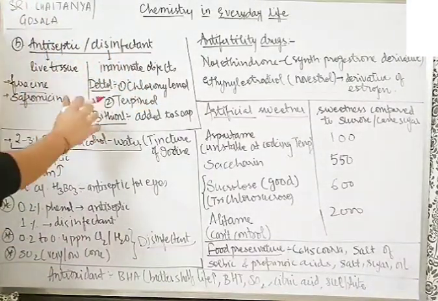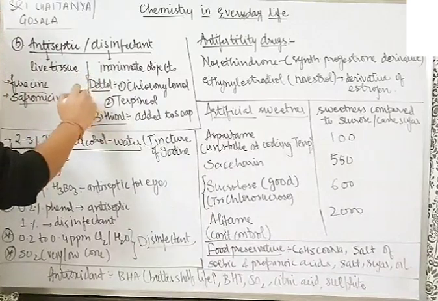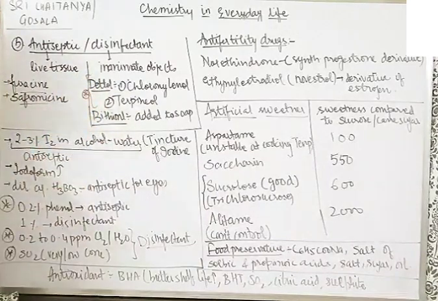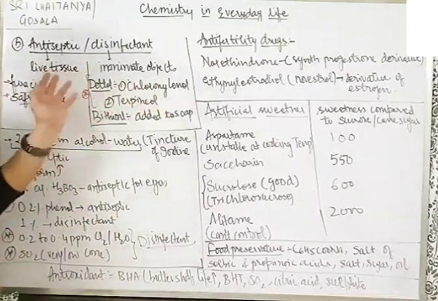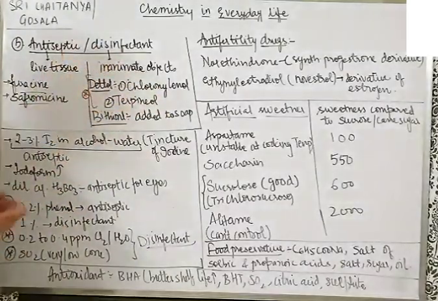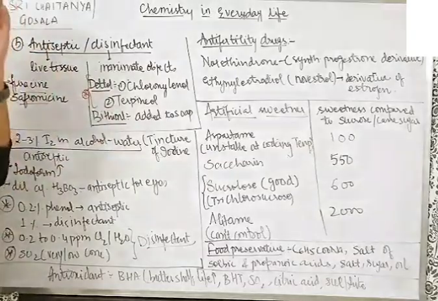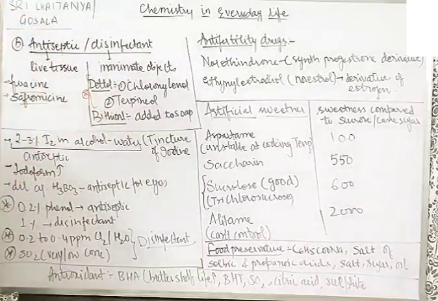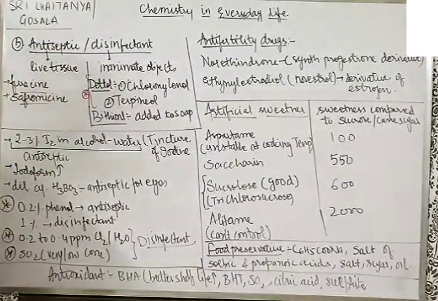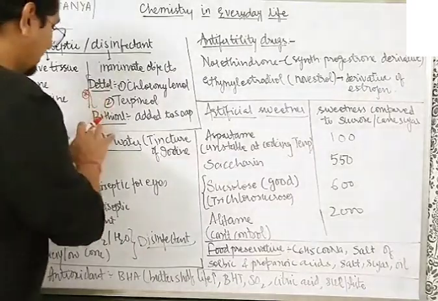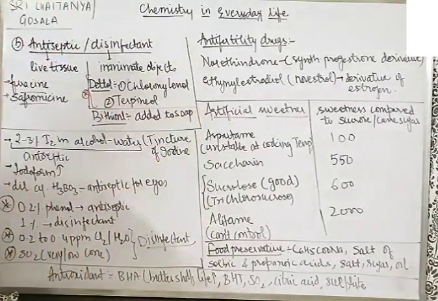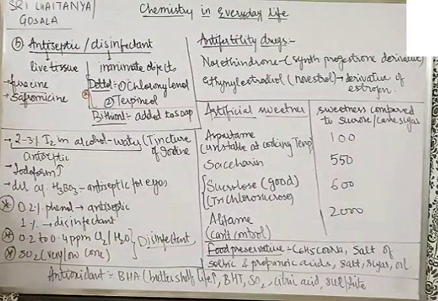Dettol is very important for the NEET exam, so make sure you read the structures from here. The structures of chloroxylenol and terpineol, which are the components of Dettol, as well as the names of the components, should be memorized today itself. Bithionol, its structure is also very important. Make sure that you remember it from the NCERT as well. It is added to soap to give it antiseptic properties. So this bithionol you can put separately here. It is added to soap for giving some antiseptic property.